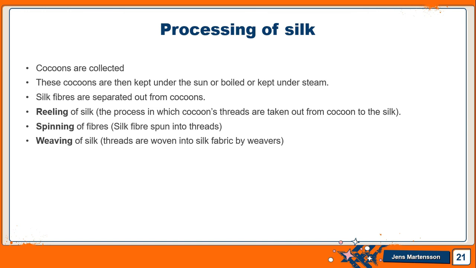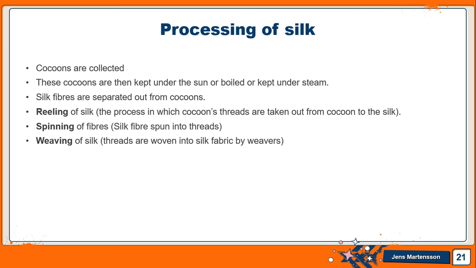That means the silkworms are boiled alive, and then the silk fibers are separated out from the cocoons. Now, after extracting this silk fiber, what will happen? Reeling of silk. What is the reeling of silk? The process in which cocoon threads are taken out from the cocoon. So we extract the silk fiber from the cocoon, and that process is called reeling.